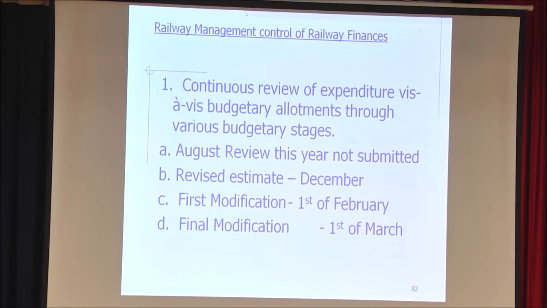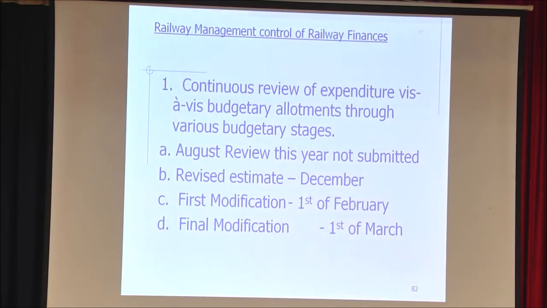Now, how is the railway managed? We have seen the parliamentary control. Now, we will see how is the control of railway finances, how it is maintained for the budget. First of all, the railway budget, whatever the allotments are received, we continuously monitor it.